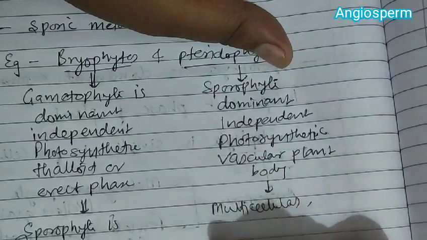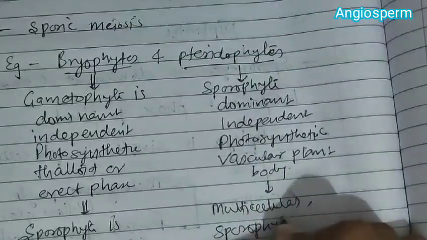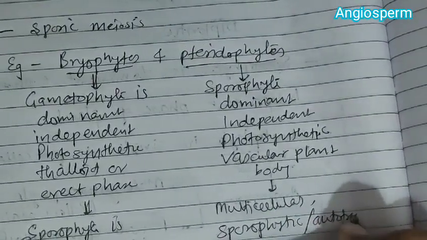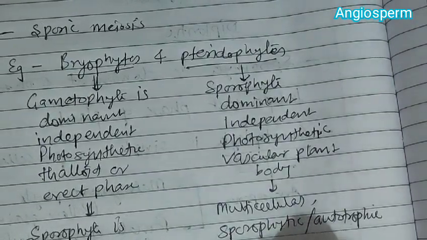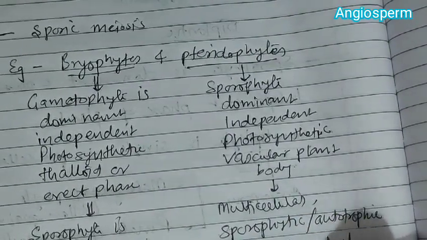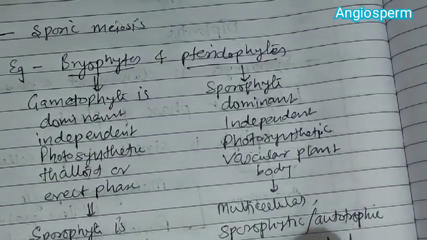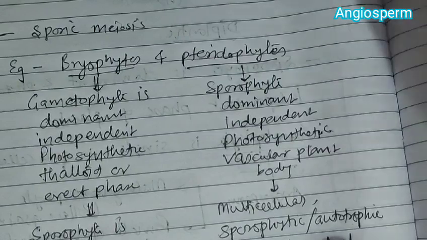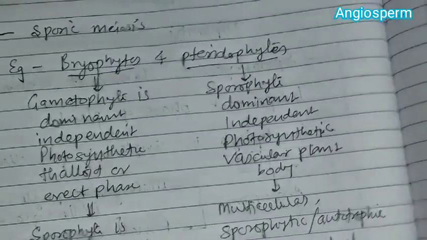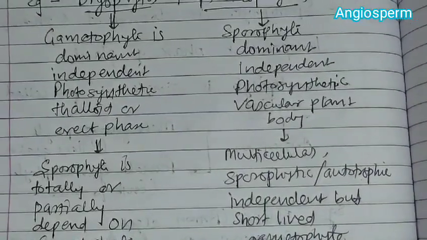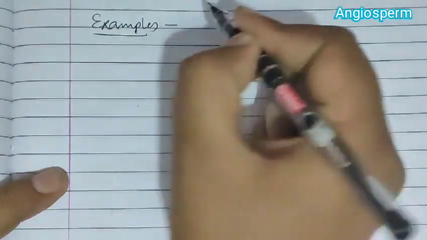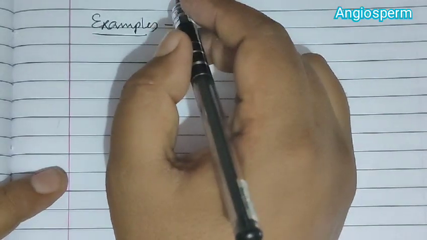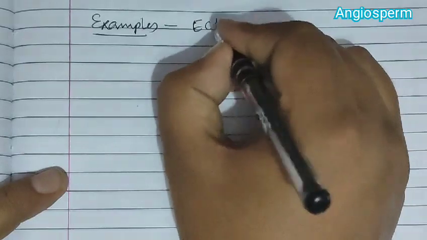Whereas the gametophyte is multicellular, autotrophic, independent but short-lived. So if we talk about this characteristic, in bryophytes the gametophyte is dominant, in pteridophytes the sporophyte is dominant.